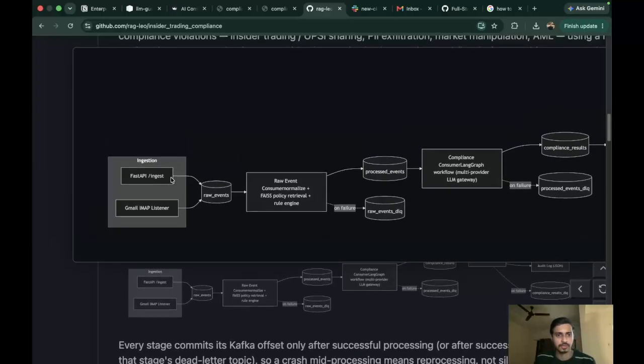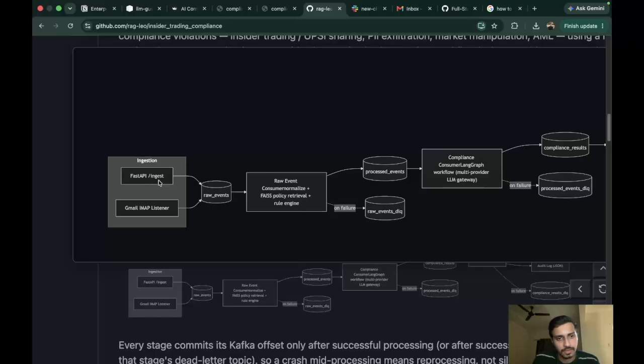So I've basically created two paths for ingestion here. One of them being the API called /ingest using FastAPI, and second one being the Gmail IMAP listener, which we basically used in the initial stages of this demo.